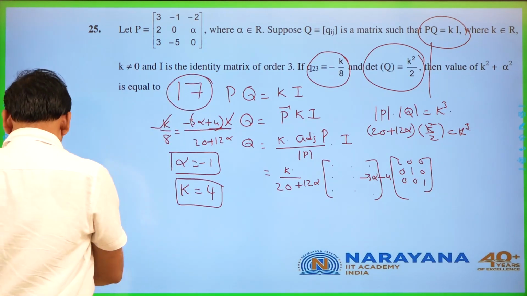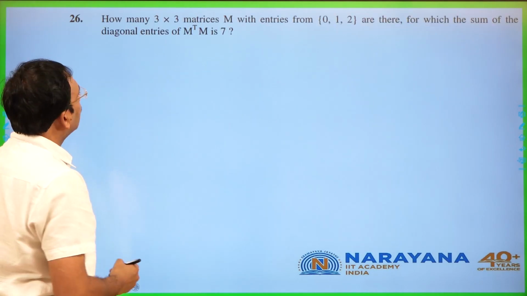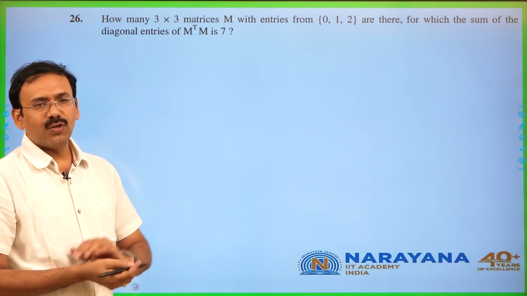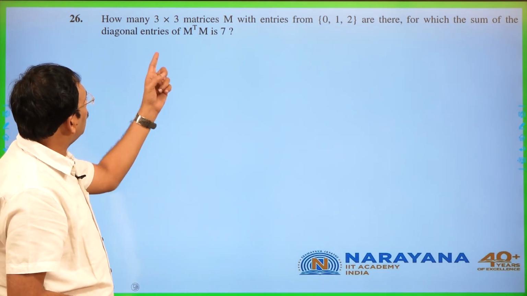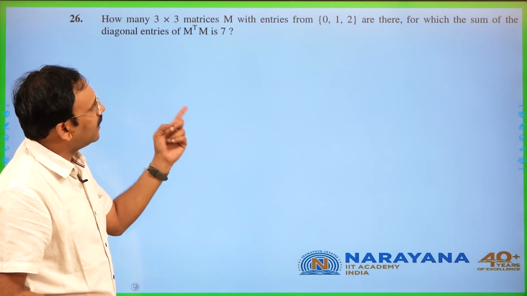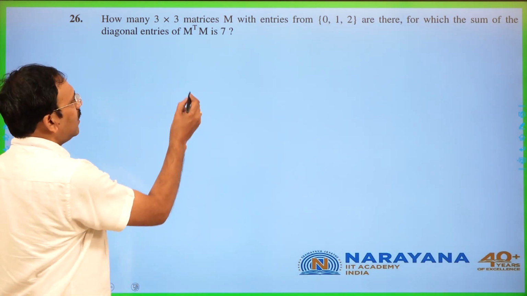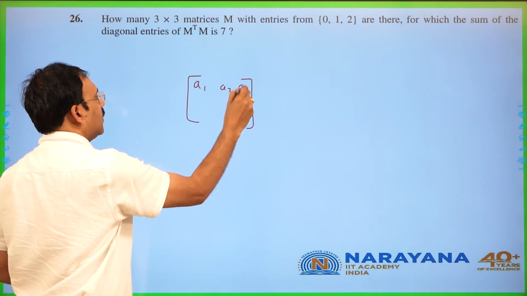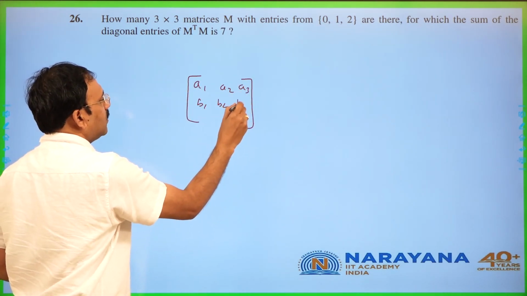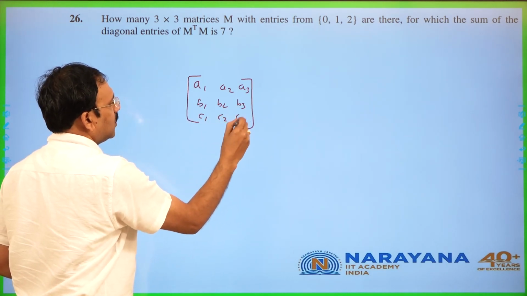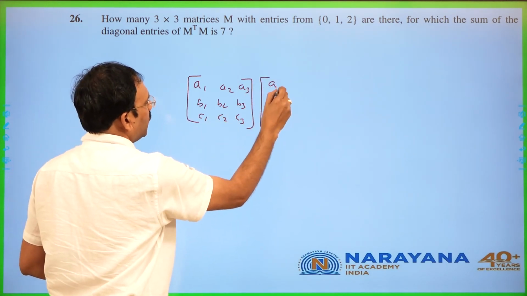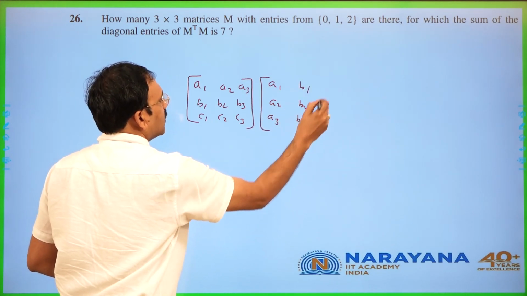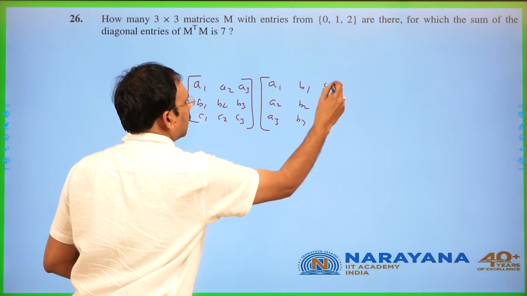Right? The next, you see, how many 3 by 3 matrices M with entries 0, 1, 2 can be there, and M into M transpose has diagonal entries summing to 7? Suppose M is the matrix A1, A2, A3, B1, B2, B3, C1, C2, C3. M transpose is going to be A1, B1, C1, A2, B2, C2, A3, B3, C3.